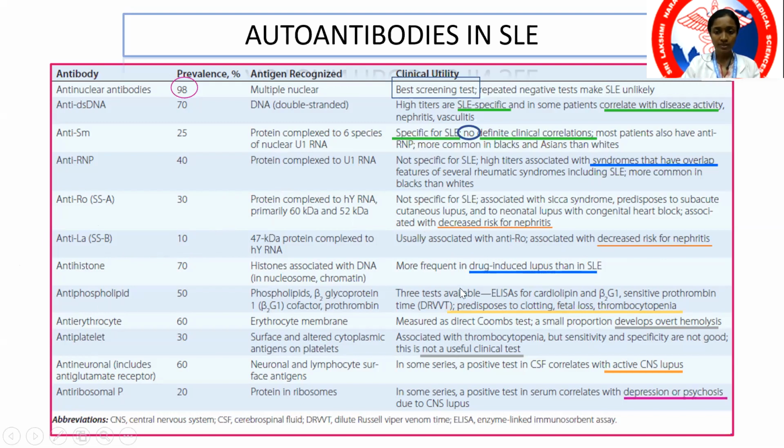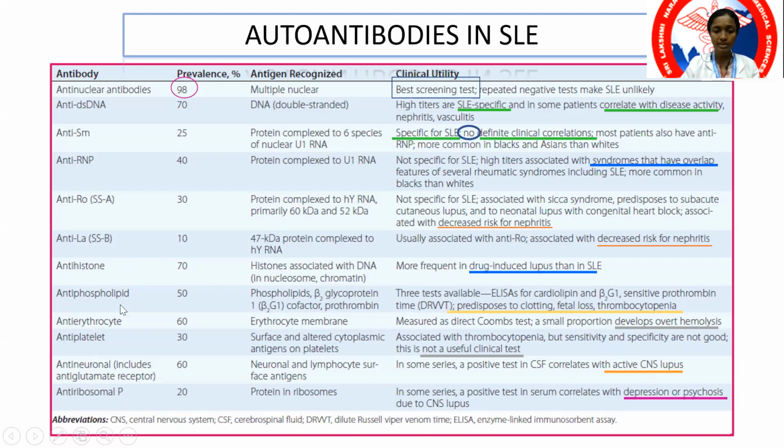Antiphospholipid antibody, again, is associated with antiphospholipid antibody syndrome. That shows that it is a hypercoagulable state, so this can predispose to clotting, fetal loss, thrombocytopenia, etc. The other antibodies which are seen are anticardiolipin antibody, beta-2 glycoprotein antibody, and DRVVT. These are the antibodies which come under the antiphospholipid syndrome.